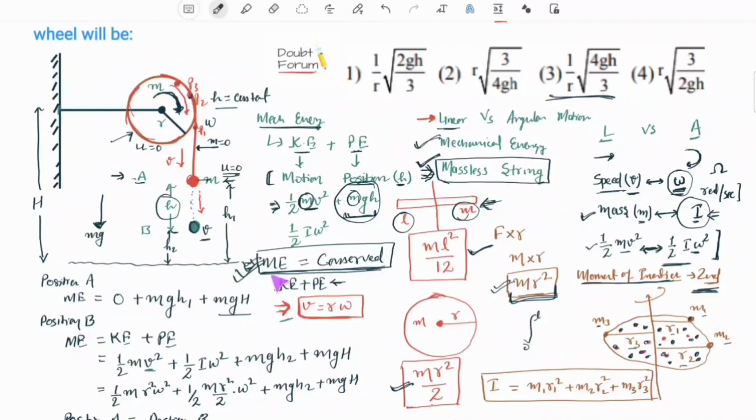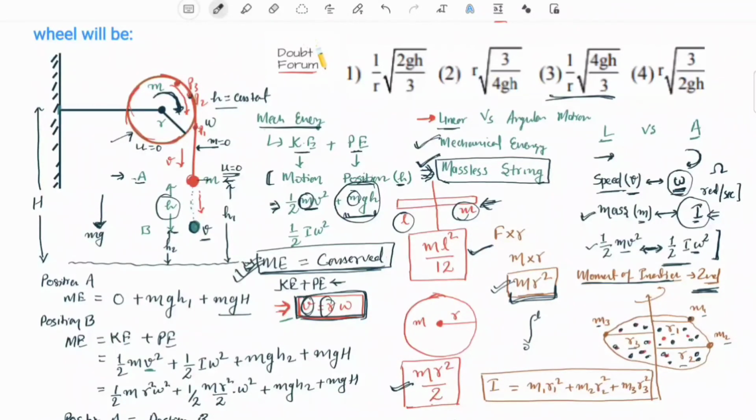Before that we also discussed the relationship between velocity and angular velocity: v is equal to r omega. So you multiply the angular speed with the radius, and you can find the linear speed of a particle located at a radius r from the axis. We also discussed why the string was massless.